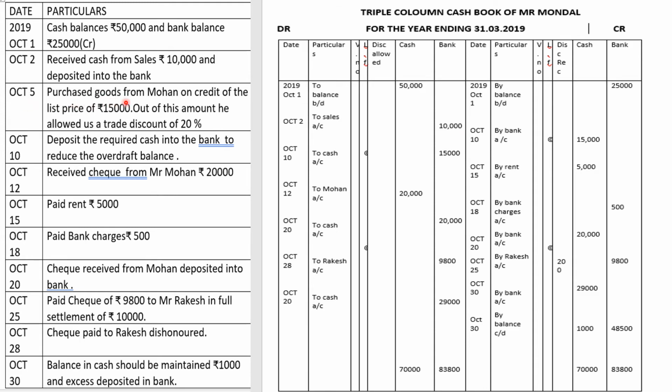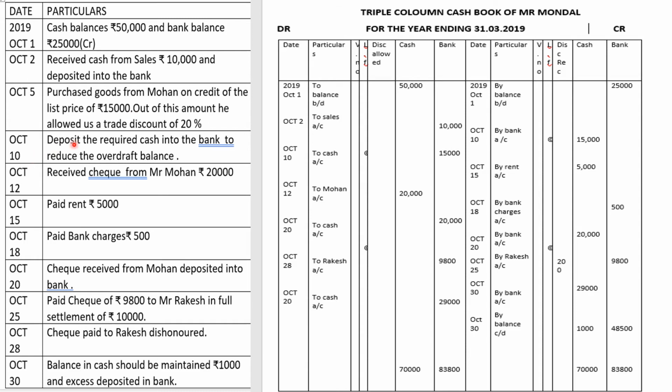October 5, purchase goods from Mohan on credit of the list price of rupees 15,000. Out of this amount, he allowed a trade discount of 20%. So when I am purchasing goods from Mohan of 15,000, I am allowed a trade discount of 20%. But the October 5th transaction will not come here in the cash book because it is a credit transaction.